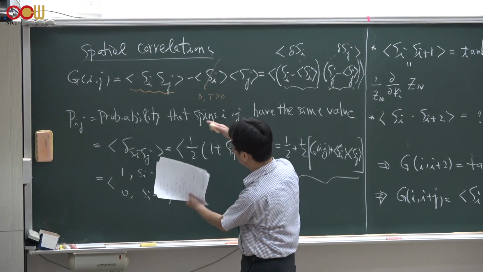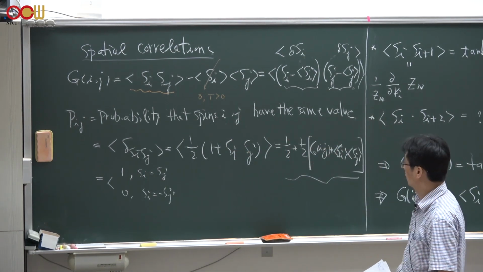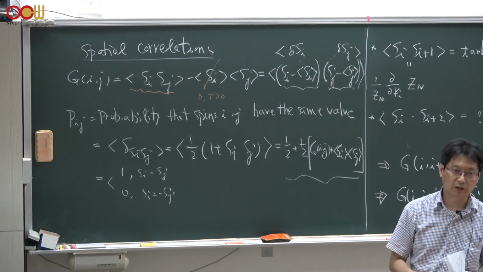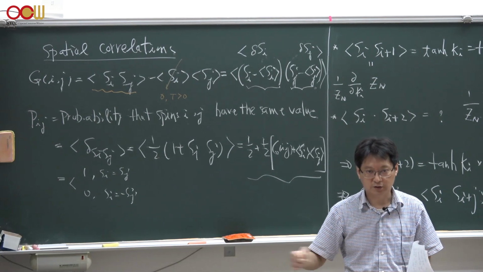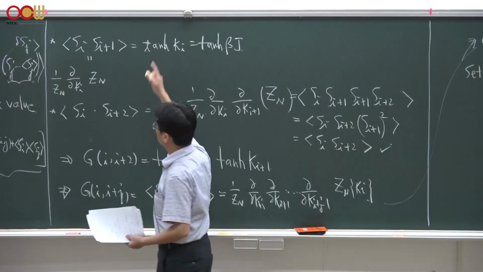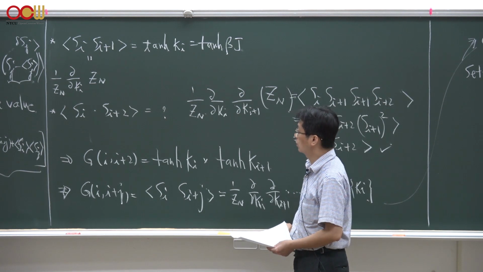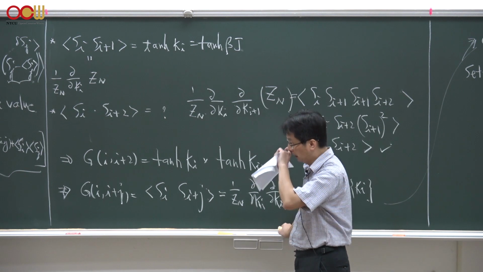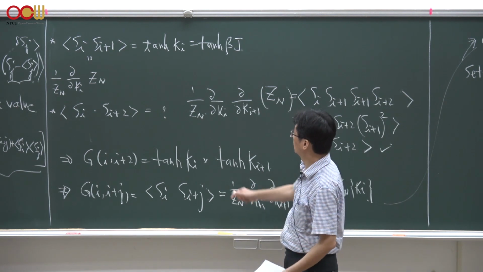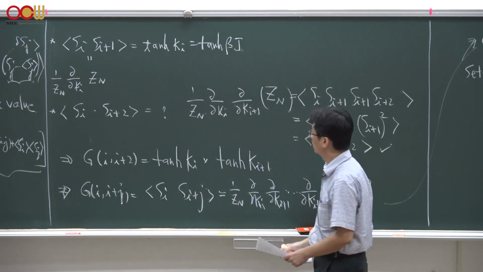We will use those definitions and interpretations to understand how the spins on the Ising chain are related to each other if they are not at the same site. Previously, we calculated the nearest neighbor spatial correlations of the spins Si.Si plus 1 after ensemble average, and it is given by the hyperbolic tangent function of Ki.